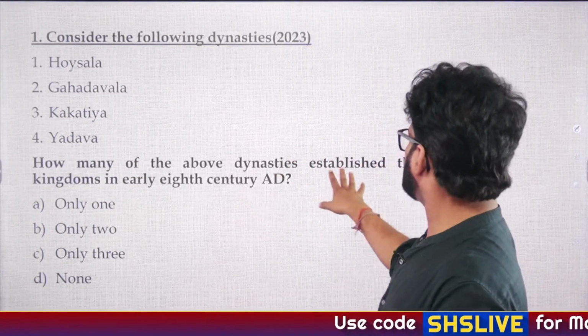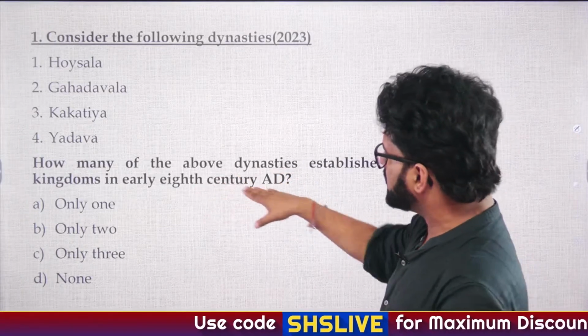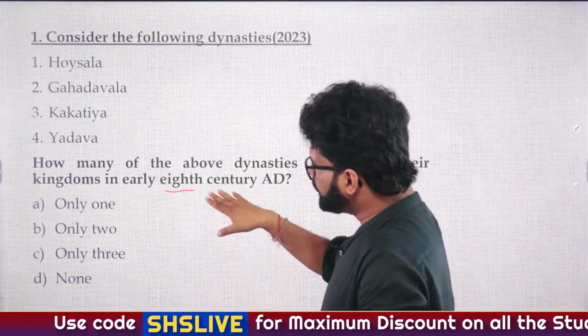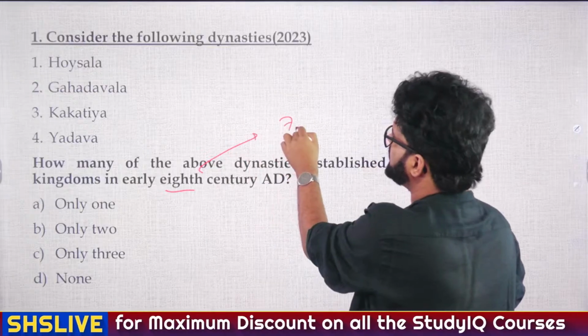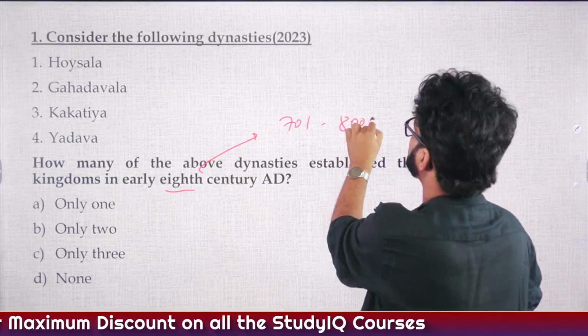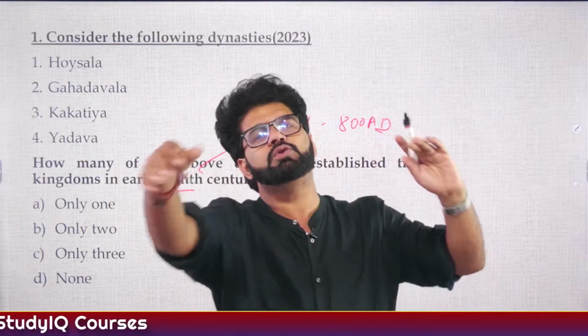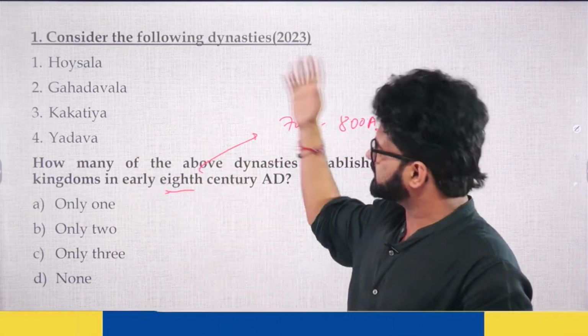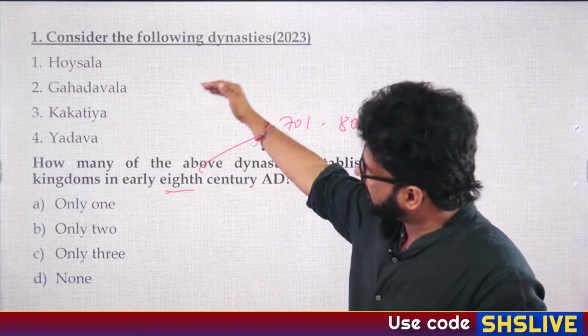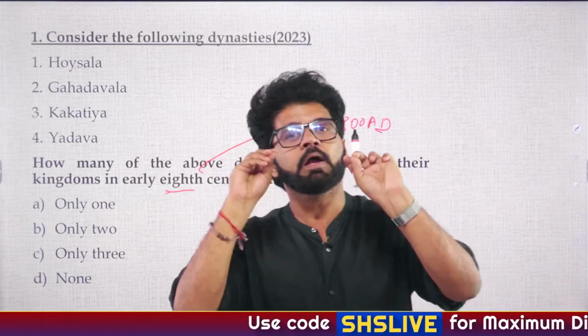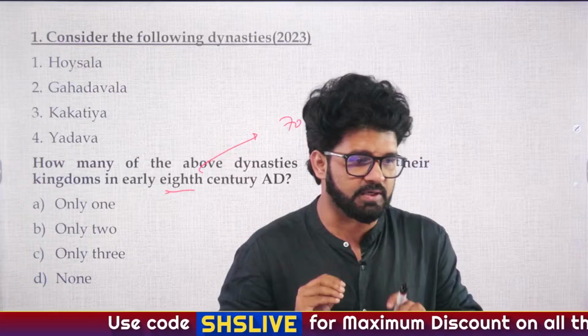How many of the above dynasties established their kingdom in early 8th century AD? So here, if we are talking about 8th century, that means 701 to 800 AD, that is 8th century. But they are talking about early 8th century, so let's say 701 to 749 AD. Let's take up until 749. Hoysalas, Gahadwala, Kakatiya, Yadava, each of these kingdoms we have discussed earlier.